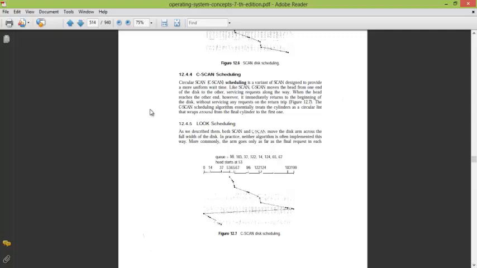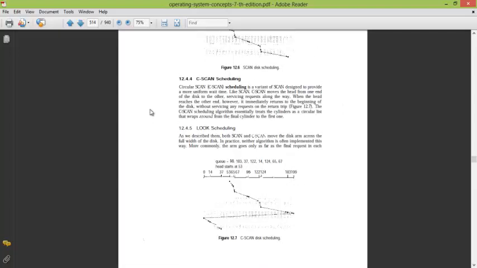That is the property of C-scan, that once it reaches the endpoint it directly comes at the other endpoint because of the circular nature of the cylinder, okay. So the head distance will be the summation of all distances except the one it has to travel from end to end, okay. So it is a better algorithm than the scan algorithm in which that distance was counted, okay. Then comes the look and C-look algorithms,